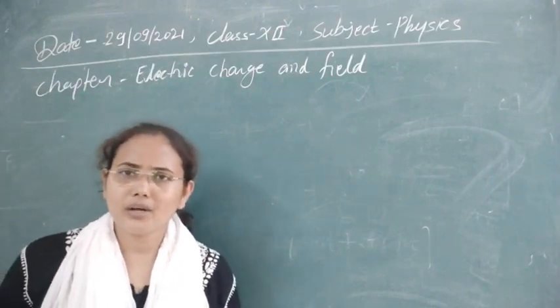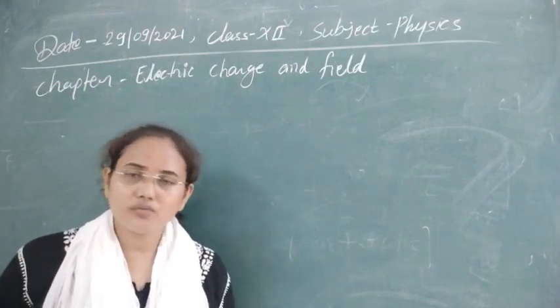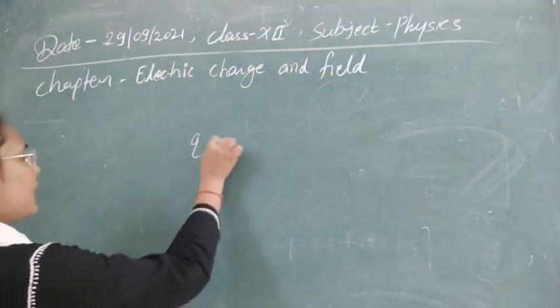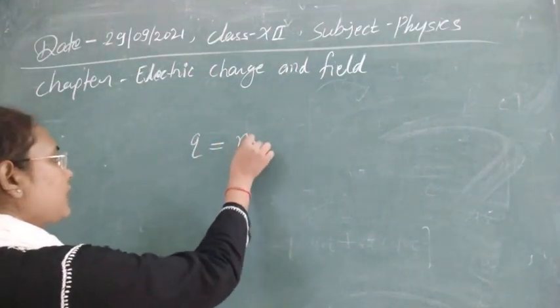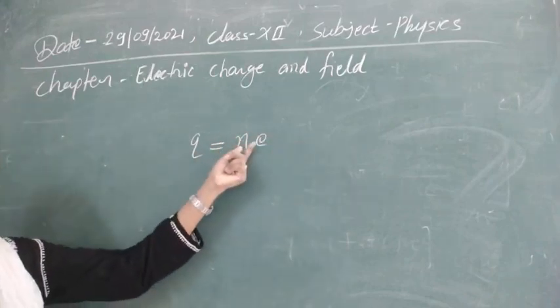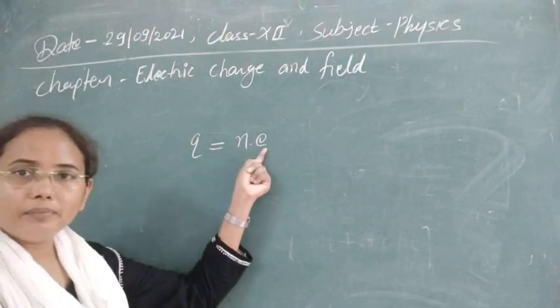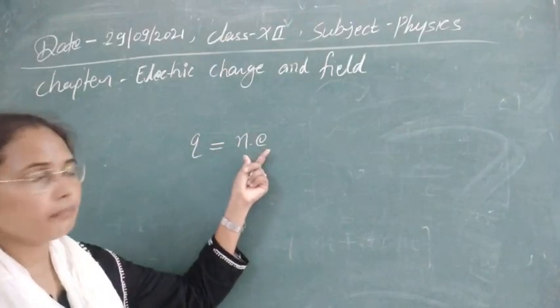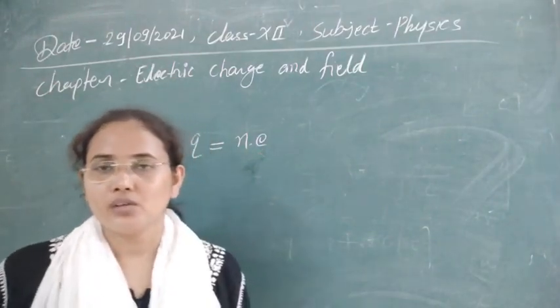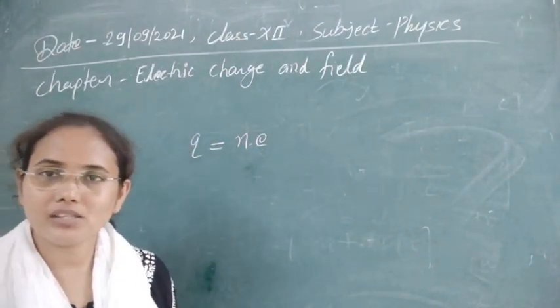So what is quantization of charge? Suppose we have n number of charges, then we can find the total charge if we know the charge on any one of the particles. If any one particle has charge e, then the total charge will be ne, where n can have integral values. This is known as the quantization of charges.